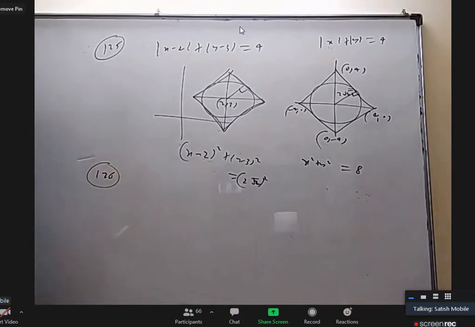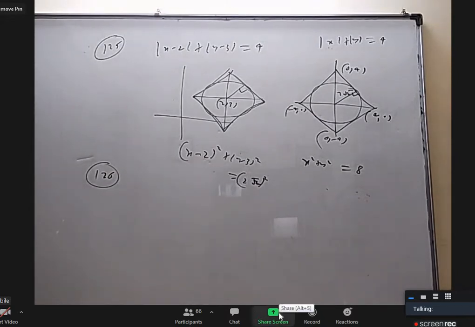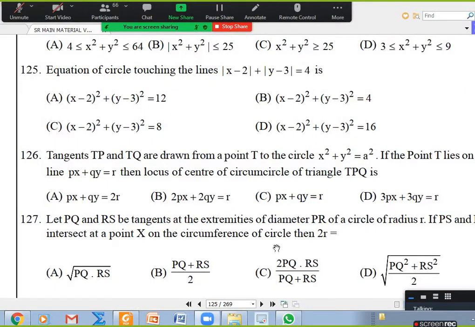Okay, 126. I have not read the question. If tangents TP and TQ are drawn from a point T on this, if the point T lies on the line, then the locus of the center of the circumcircle of TPQ. Okay, that's good.